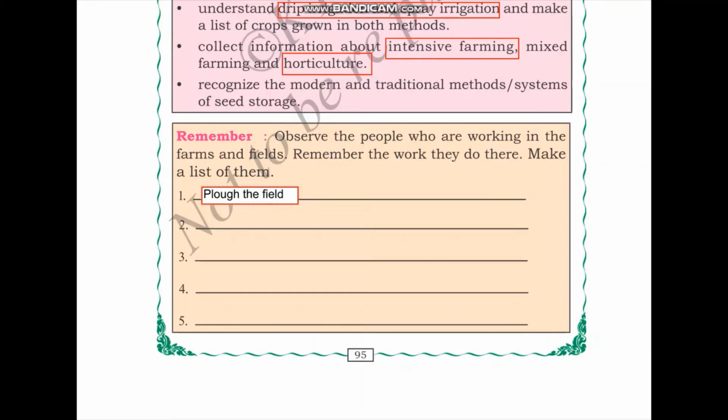Now what else have we seen people do? Next, we have also observed sometimes that people would be watering their crops using either manual or irrigation methods. So the next thing can be watering the crops or irrigation.